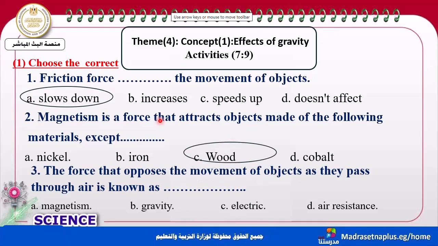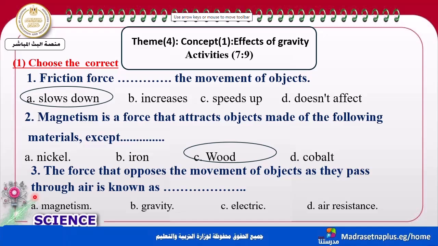Yes, my dear student, except the wood. Iron, cobalt, nickel, and also steel are magnetic materials that are attracted to the magnet.